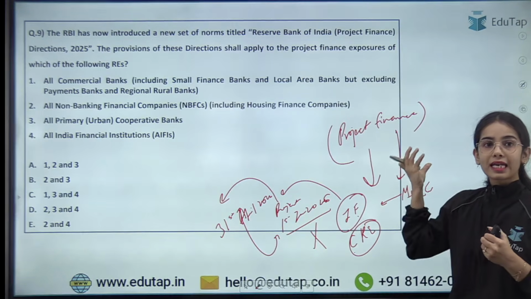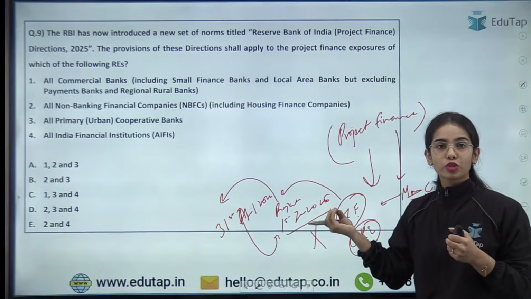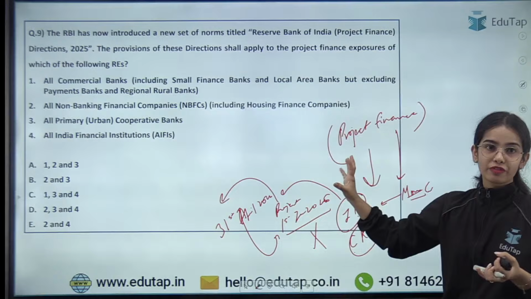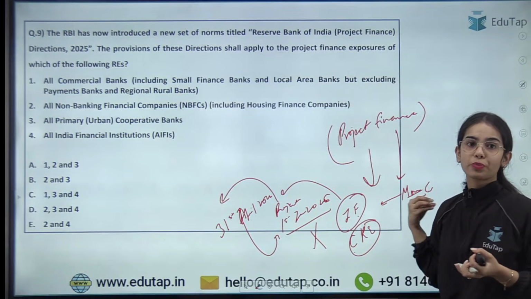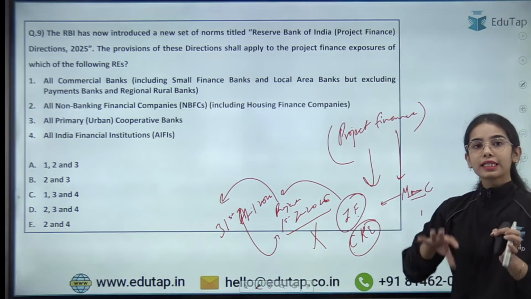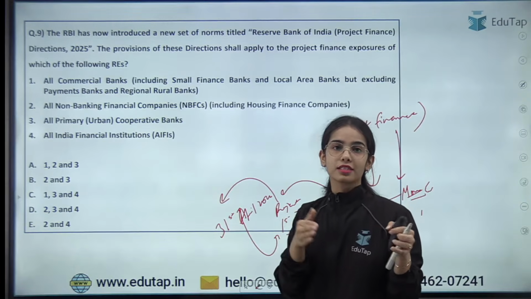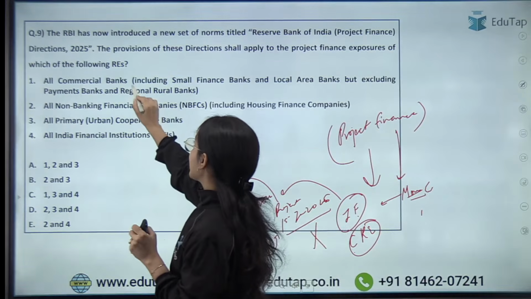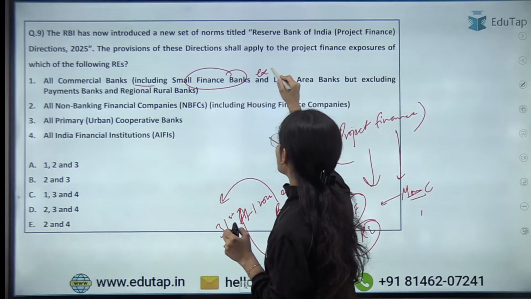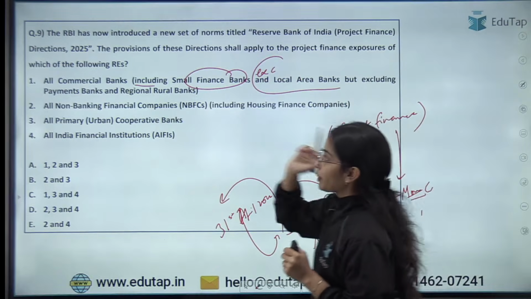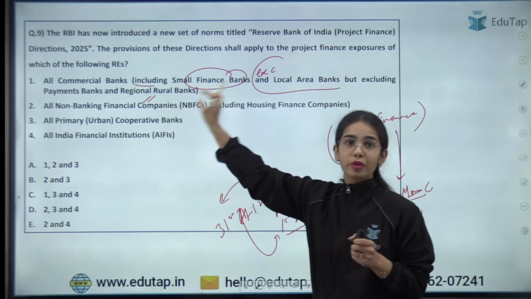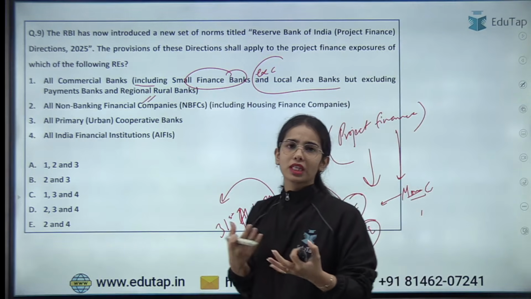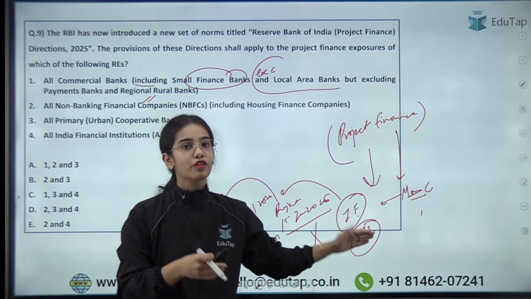So many of the banks that have given money for this project face problems, right? For these kinds of project financing, for infrastructure projects and commercial real estate and such, there is this direction that the RBI has released, that is the Reserve Bank of India Project Finance Direction. Now this is applicable for all the commercial banks, including the small finance banks, but excluding the local area banks, payment banks and regional rural banks, because they are not capable enough, or they are very small, to provide loans for such big projects.